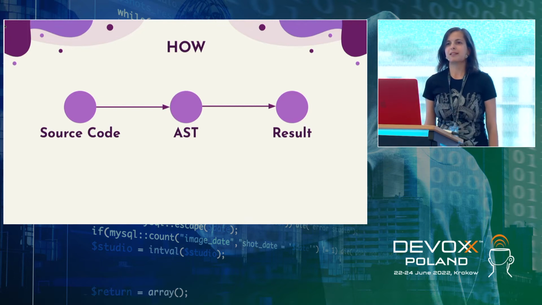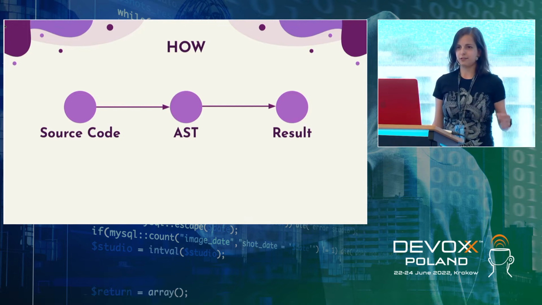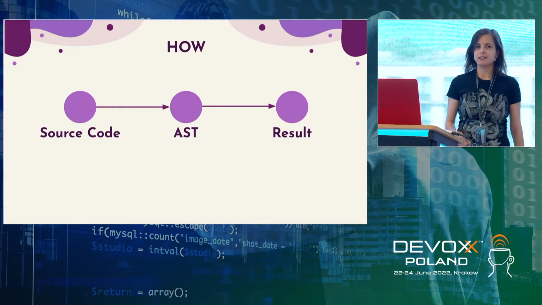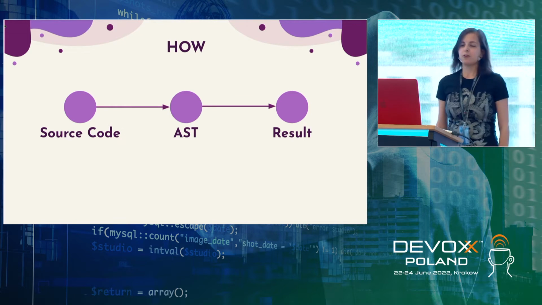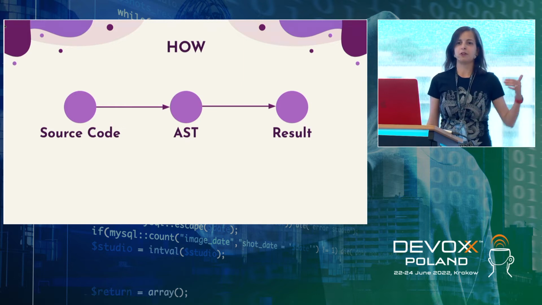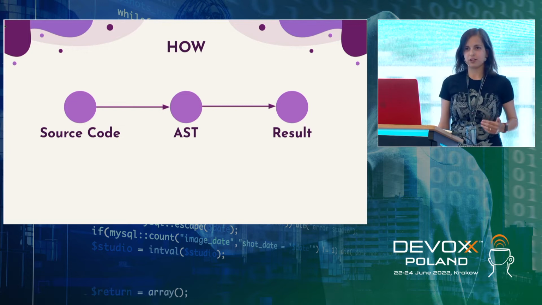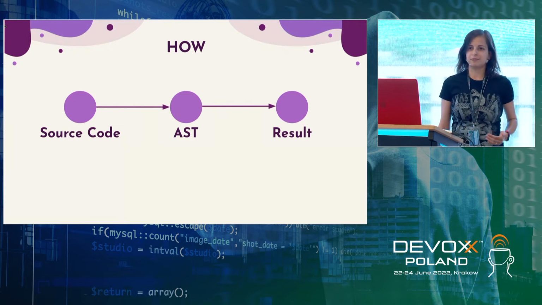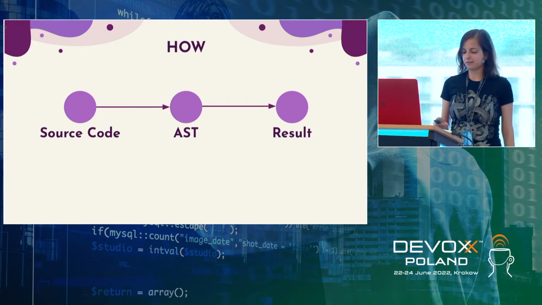What's the problem? The problem is that each language is different. Each language has different syntax and different language structures, and it means that every AST is different. So we cannot write one check and have it available for every language. We need to duplicate it: for example, if we support 27 languages, we need to write one check, like bad class name, 27 times for different ASTs. And that looked like something not really optimal.